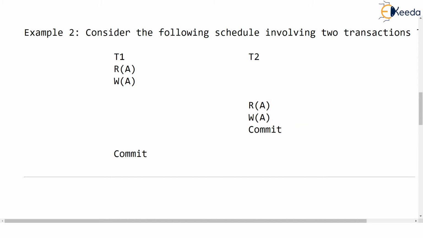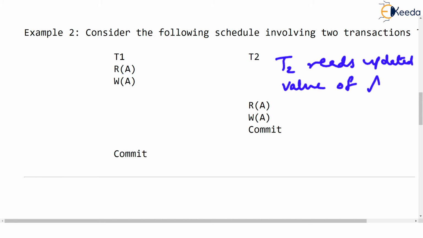So if you put it in simple words, T2 reads the updated value of A. Yes, this value of A was updated by T1, correct?